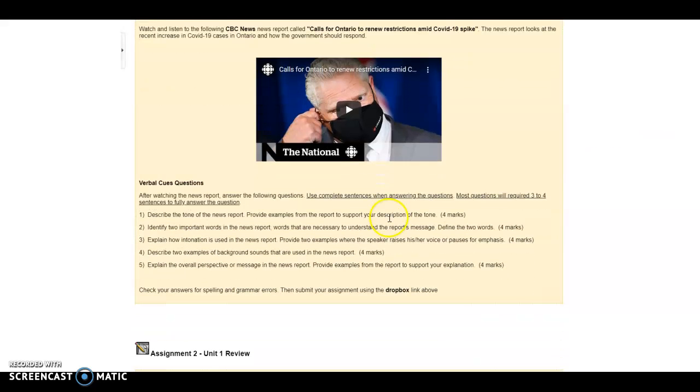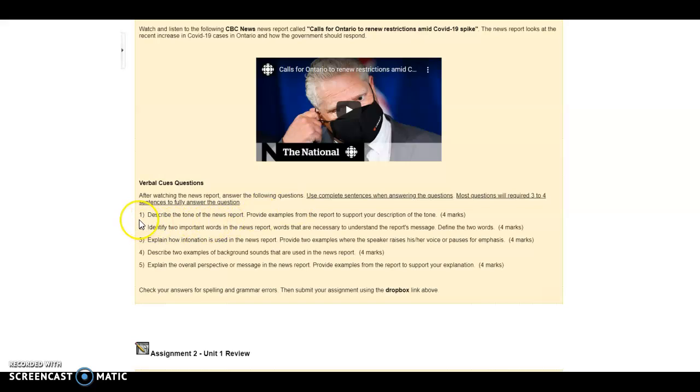If we go down here, it says, after watching the news report, answer the following questions. Use complete sentences when answering the questions. Most questions will require 3 to 4 sentences to fully answer the question. That's an important point. You don't just want to give one-sentence answers. If you're not expanding your points and providing examples, you're not fully answering the questions. Each question is worth 4 marks, so you want to expand your points.